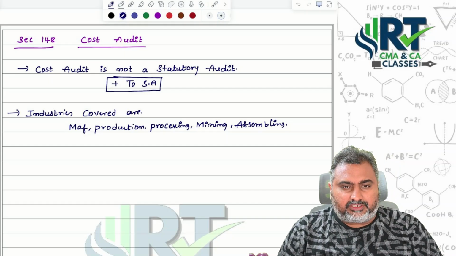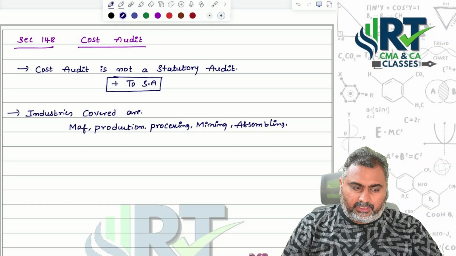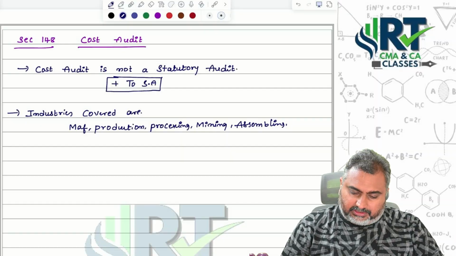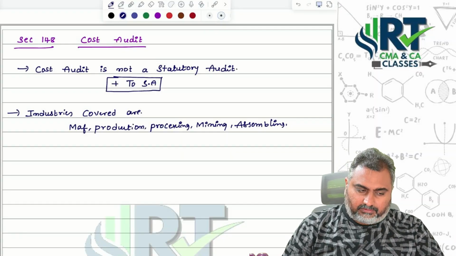These are all the industries where cost audit will be applicable. Even extraction industries will be covered.